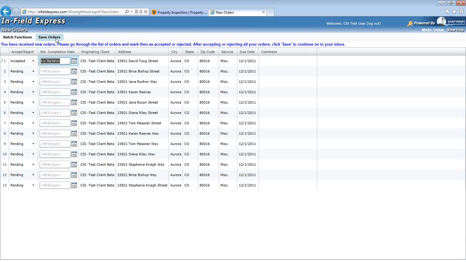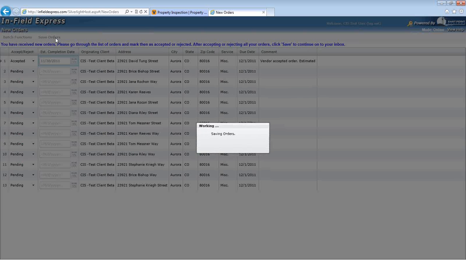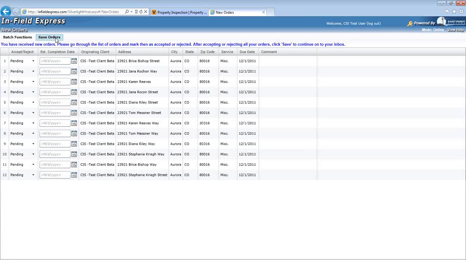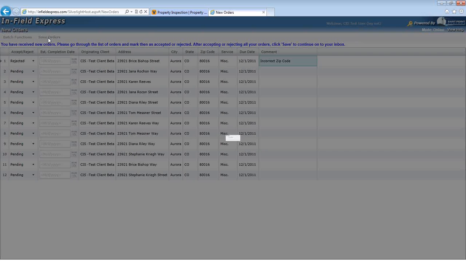After accepting an order, a vendor should click the Save Orders link. To reject an order, a vendor should select the Rejected option from the drop-down and provide a comment as to why they are rejecting the order. Then click the Save Orders link at the top of the page again.